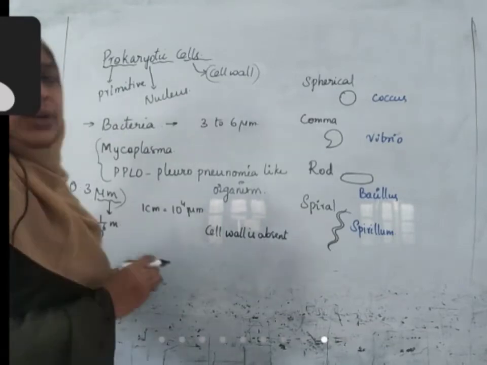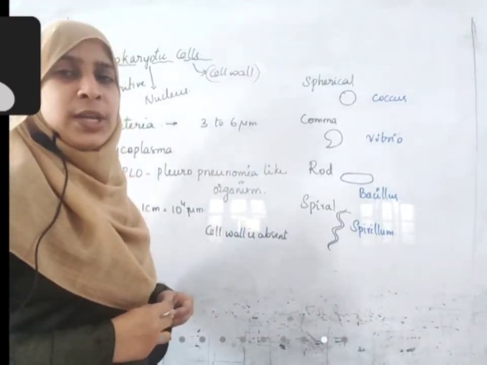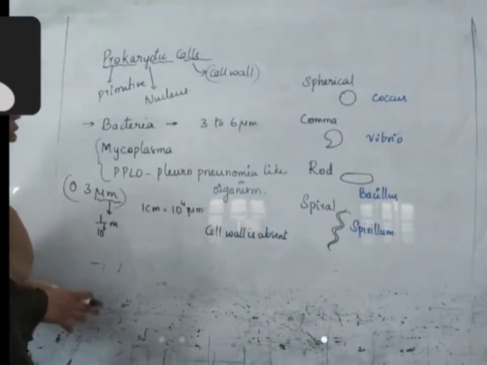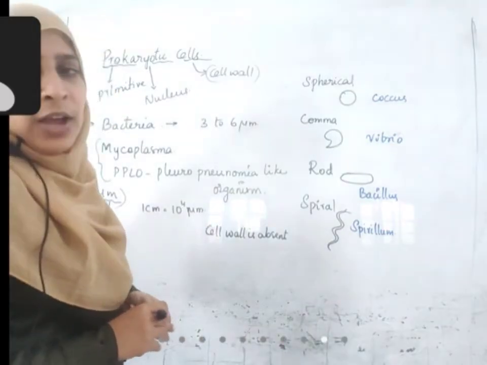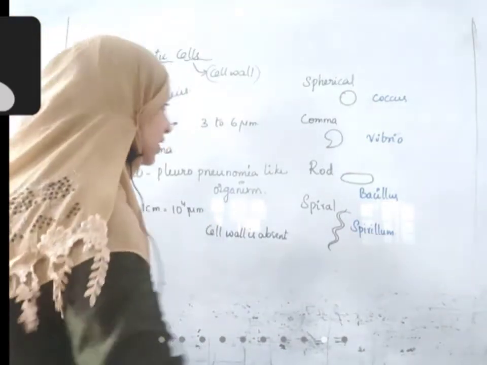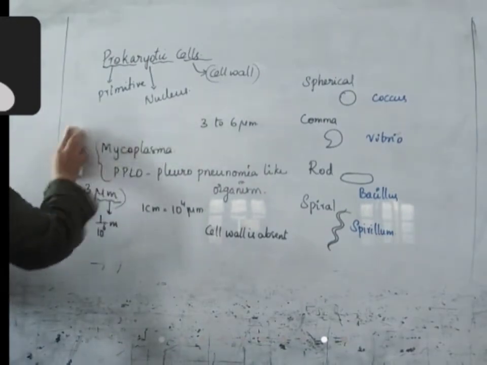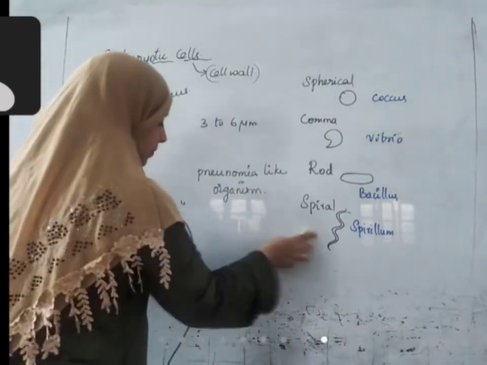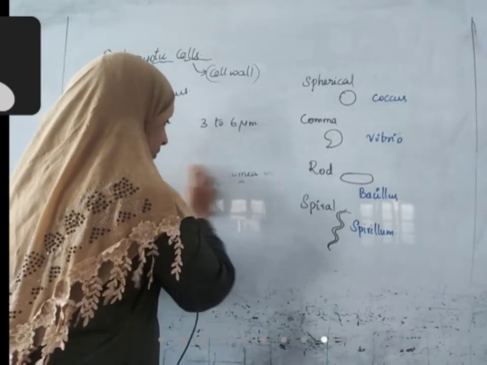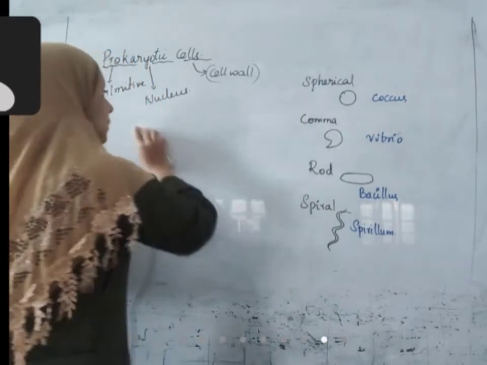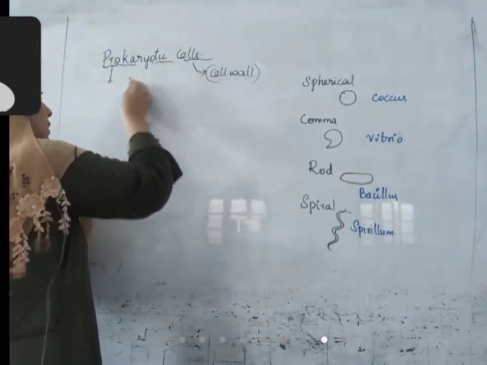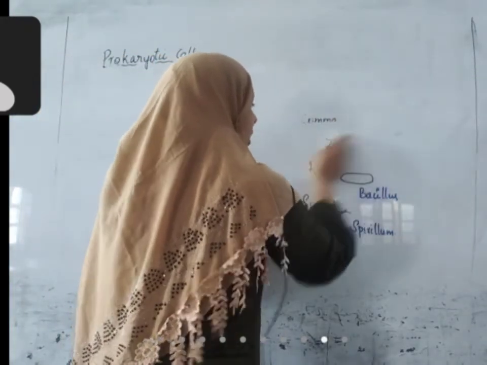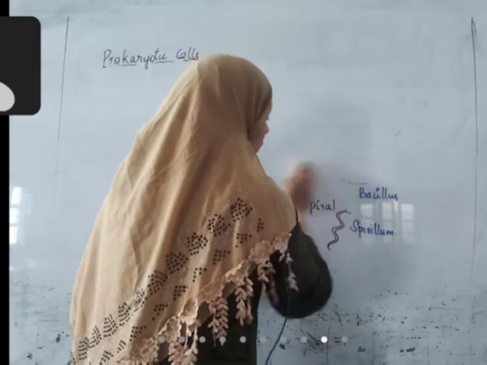Take the example of amoeba. Amoeba keeps changing its shape. In the same way, PPLO or mycoplasma also change their shape because of lack of a cell wall. Okay, we'll see the structure of the outermost envelope of prokaryotic cells. It is made up of 3 layers.